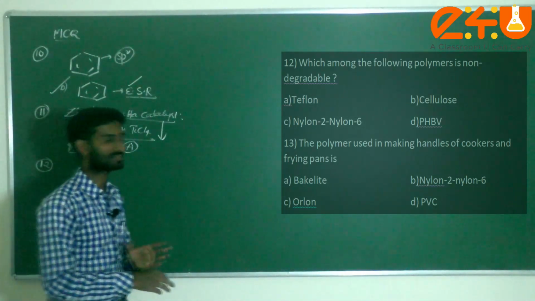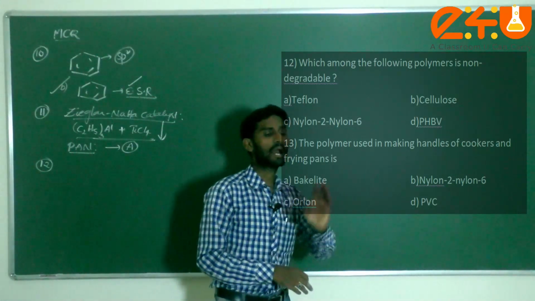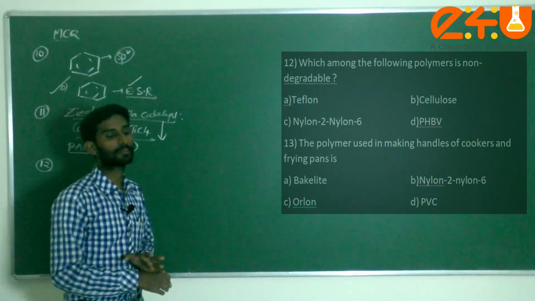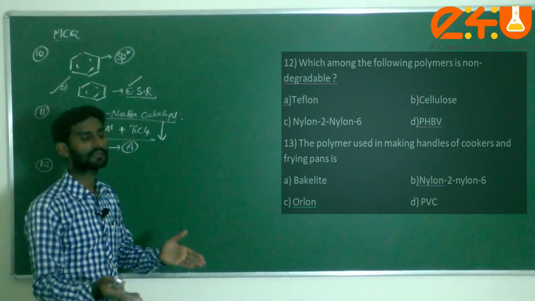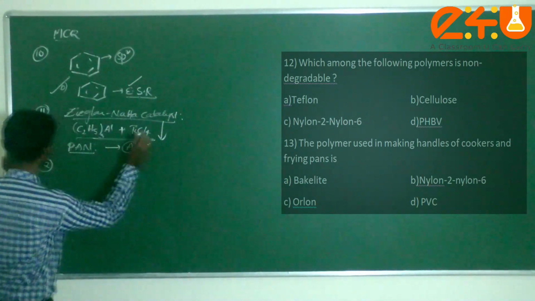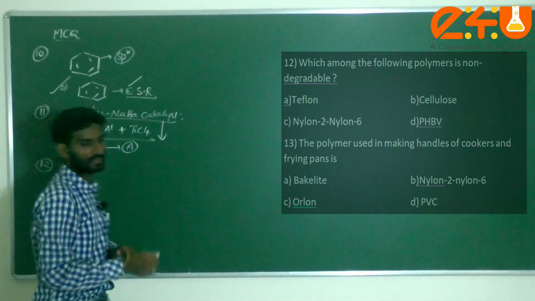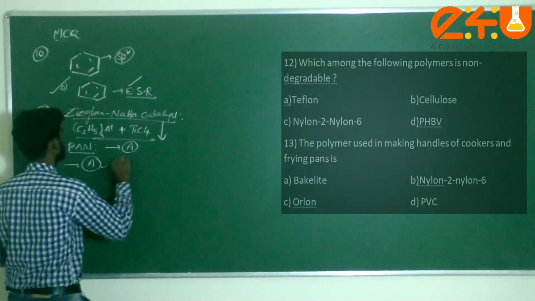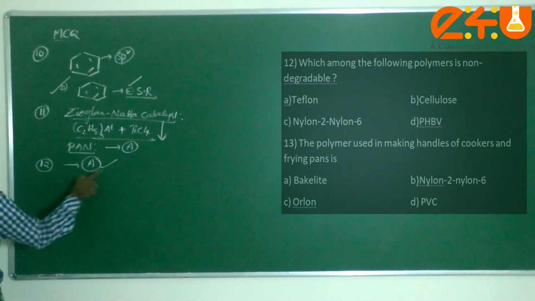Next one, nylon 2,6. In previous questions we discussed nylon 2,6: amino caproic acid and glycine are the monomers for nylon 2,6, and that also comes under biodegradable. Cellulose is generally obtained from natural substances, it is also biodegradable. Which one is non-biodegradable, dear students? Teflon is a non-biodegradable polymer, that is option A.